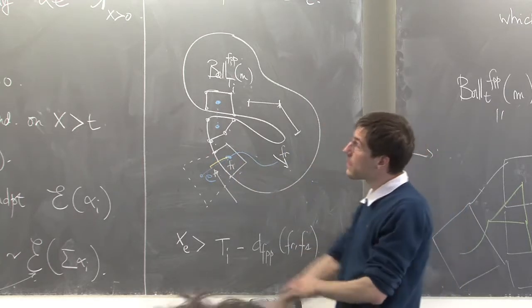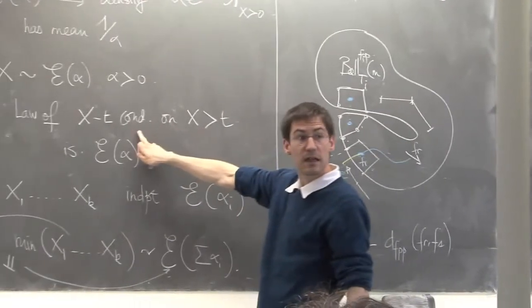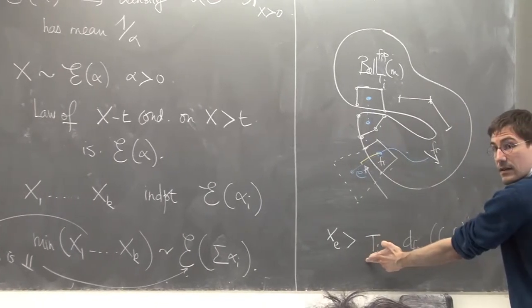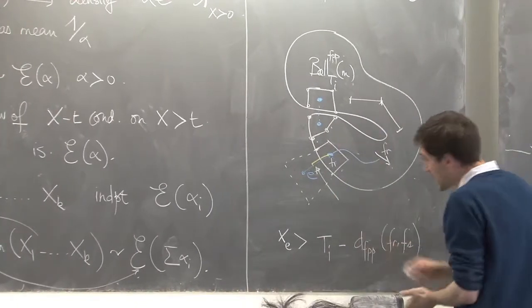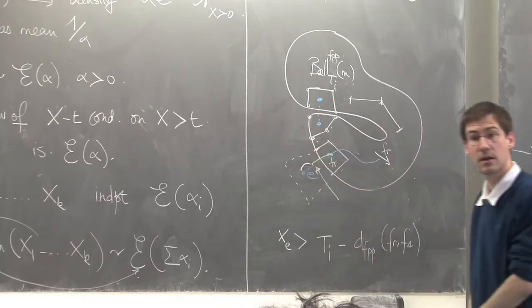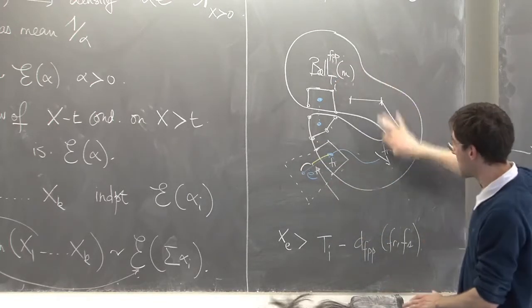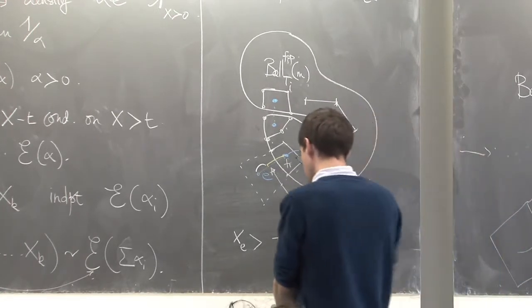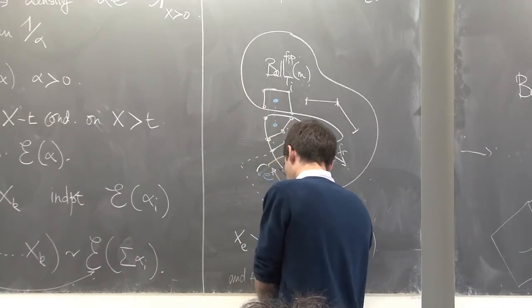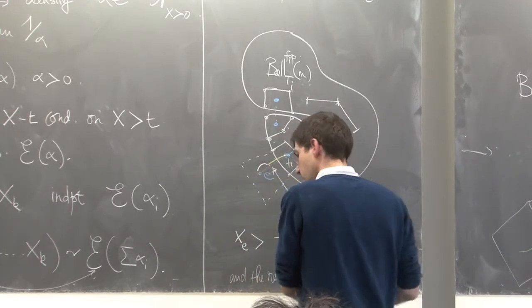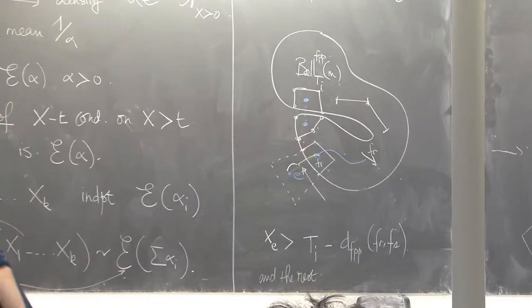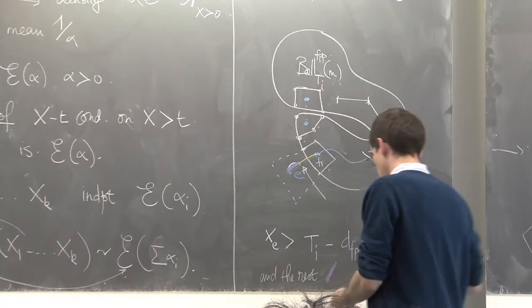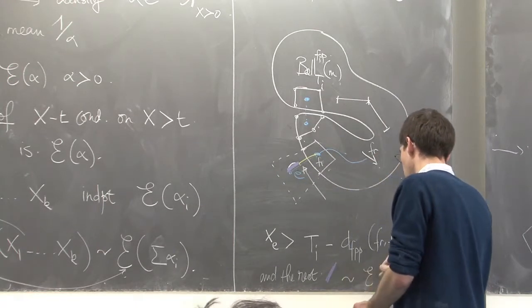And by the property of exponential variables, I'm just conditioning this guy on this event. Then the remaining time here is independent of what I have here and has law exponential of parameter 1. Let me do a graphical proof. The rest, which I denote by this purple guy, is distributed as an exponential of parameter 1.